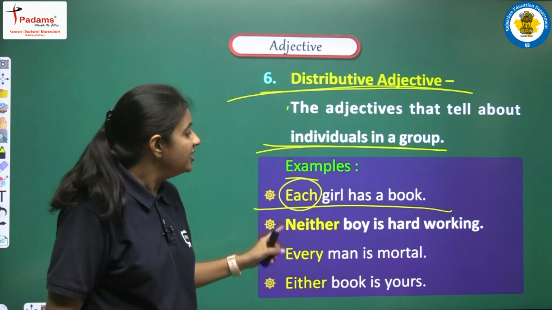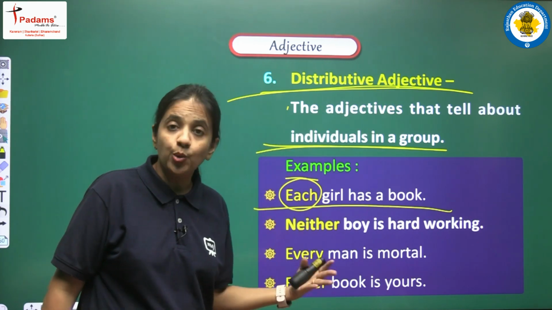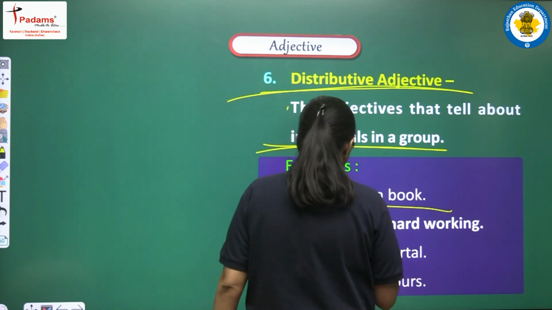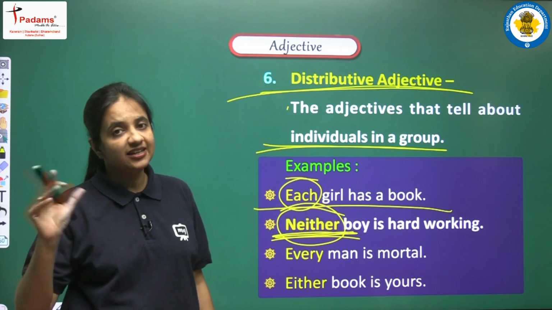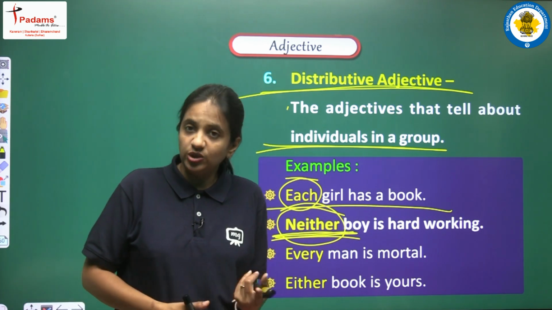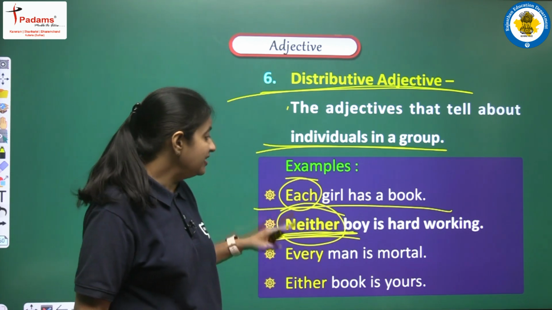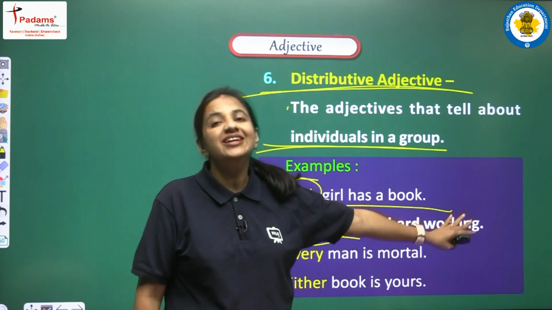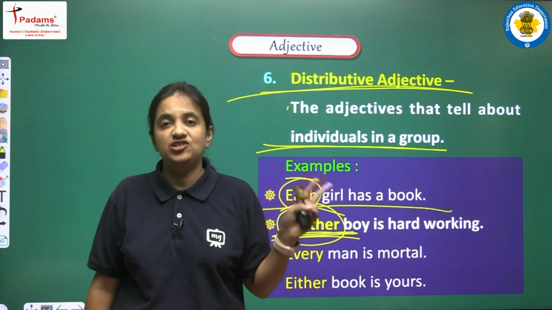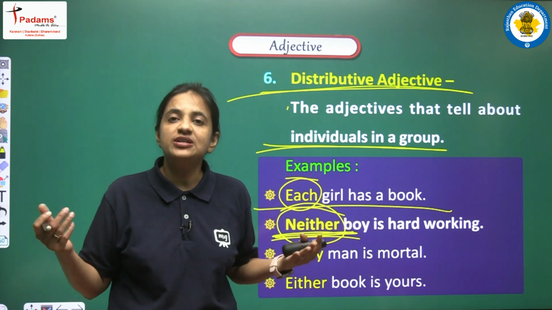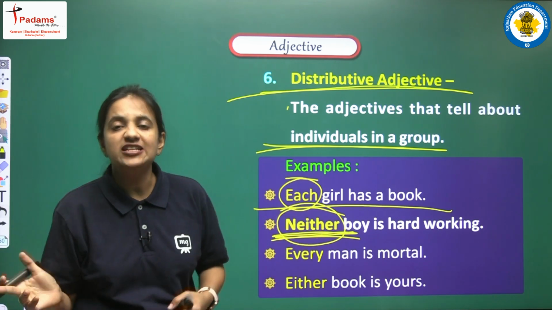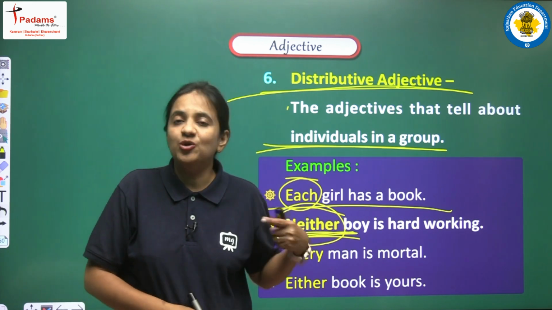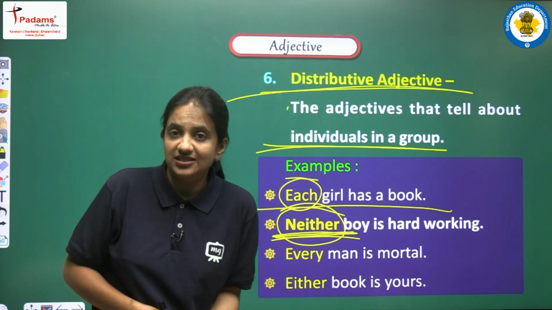Similarly, next sentence: neither boy is hard working. So here we are talking about 2 boys, because we all know that neither and either are the 2 words that are used to show 2 things, right? So here we are saying that neither boy is hard working, so we are talking about 2 boys, right? And we are saying that out of those two, none is hard working. So yes, we are talking about 2 boys, but how? We are taking both the boys as individuals, right?